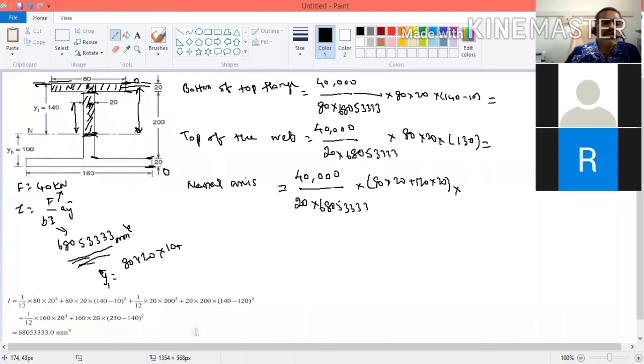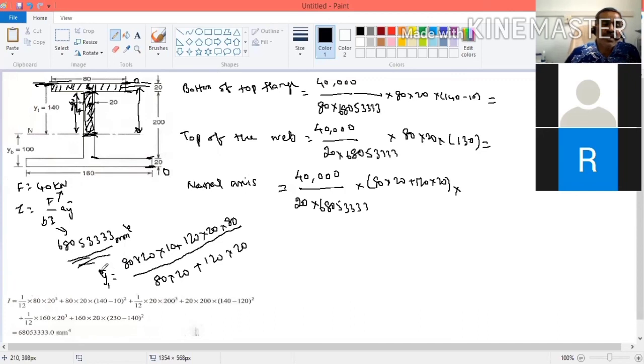What is A2? This is A2, and this distance is 120. So 120 into 20 into y2. We are taking this as a base. Now this distance: this is 120, so the center will be 60, plus 20, so 80. All divided by 80 into 20 plus 120 into 20.